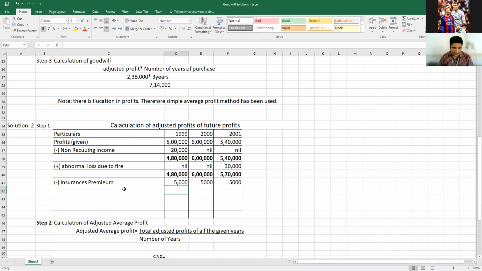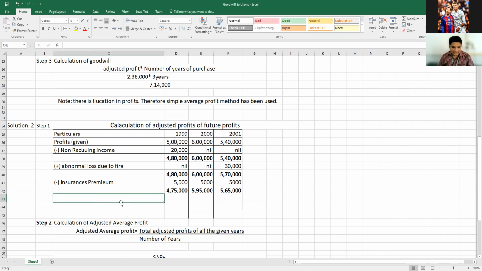Okay, 5,000, 5,000, 5,000. Then 4 lakh 80,000 minus 5,000, 4 lakh 75,000. Then 6 lakh minus 5,000, 5 lakh 95,000. Then 5 lakh 70,000 minus 5,000, 5 lakh 65,000. Okay, you got this amount.